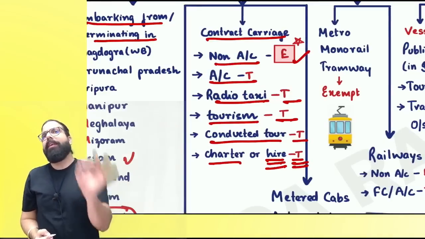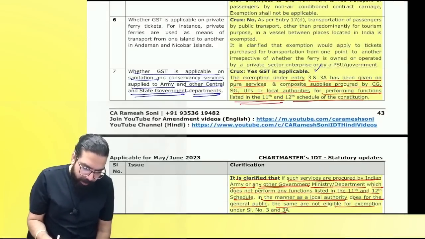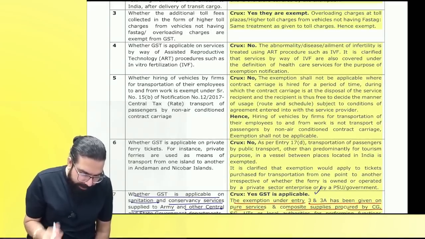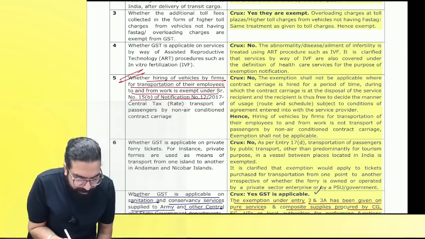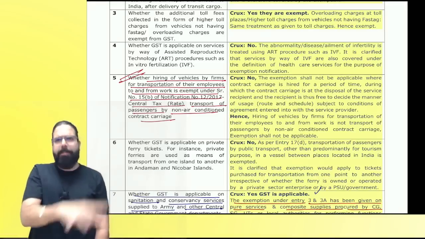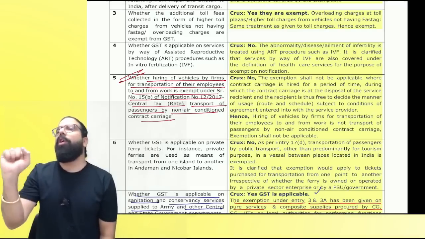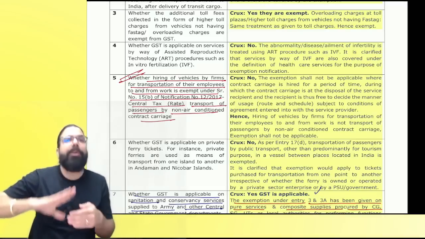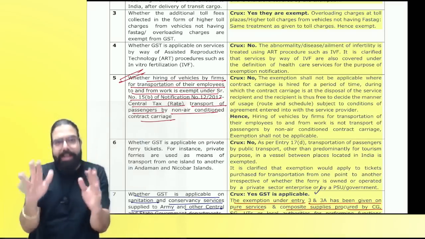Are we clear, everyone? There's a clarification which is there over here. I'll go ahead and show it to you. See over here, it says whether hiring of vehicle by firm for transportation of employee to and fro work is exempted under 15B of the central tax, transportation of passenger by non-AC contract carriers. Non-AC contract carriers, will it be exempted? If you have taken a contract carriage on hire for transportation of employees from office to home, home to office, then is it exempted?